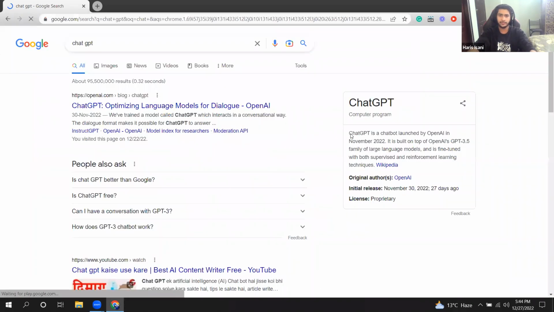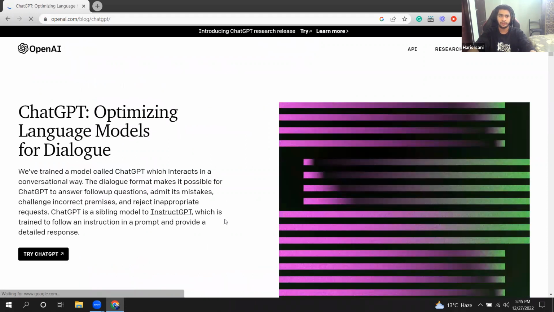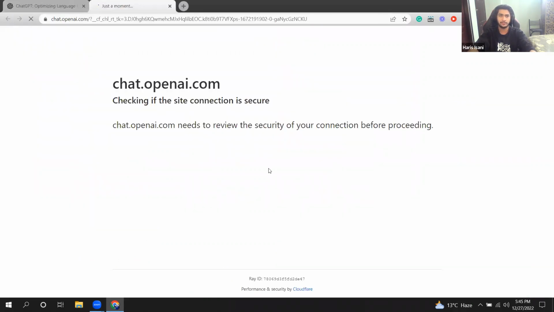So you can read the introduction that ChatGPT is a chatbot launched by OpenAI in November. So it's an artificial intelligence chatbot. Let's explore it. So we have to try ChatGPT.